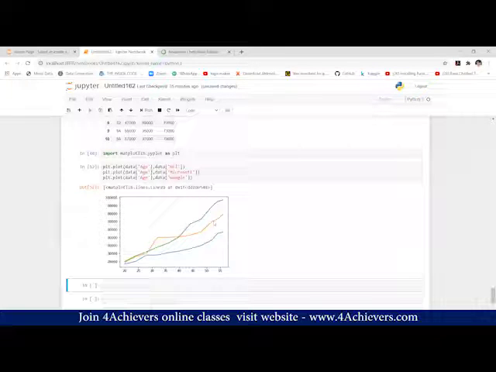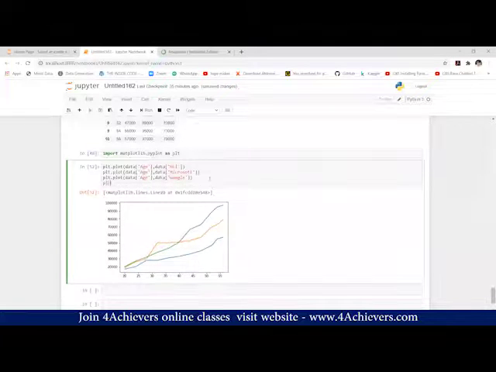Depends upon salary, but in this, we will use one function, plt.legend, and in this we will pass the data. First, I have plotted the salary for HCL, so I will write HCL here. Secondly, I have plotted the salary for Microsoft, so I'll write Microsoft.